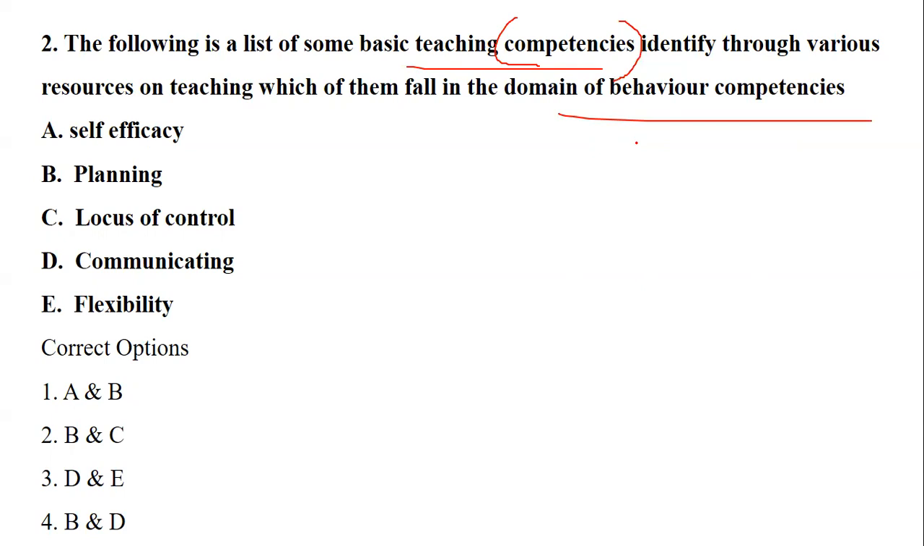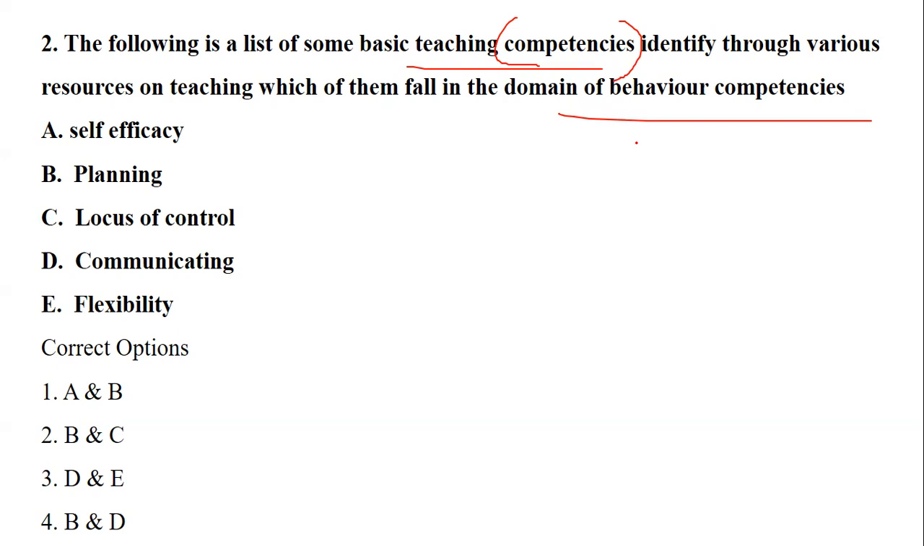So you have to learn something called teaching competencies very well. They have given you the competencies, and you need to tell which comes under behavioral competencies. Is it self-efficacy? If anyone doesn't know the meaning of self-efficacy, it is self-efficiency. Planning, locus of control, communicating, flexibility. So what exactly indicates the domain of behavioral competencies?